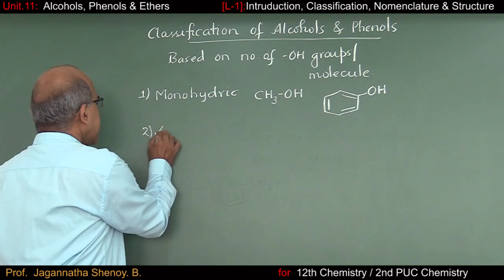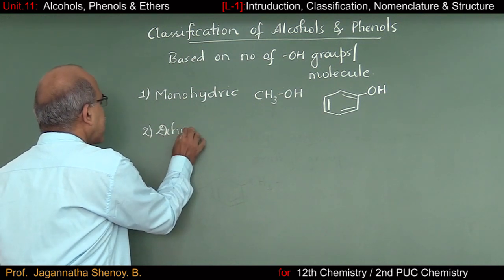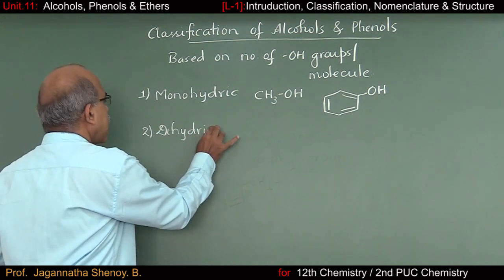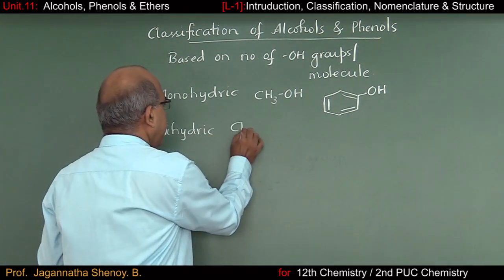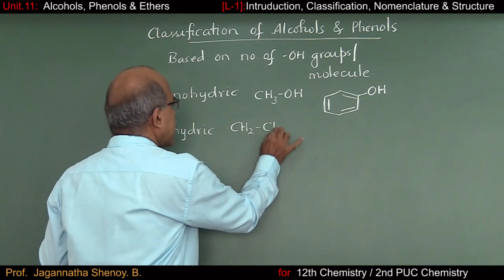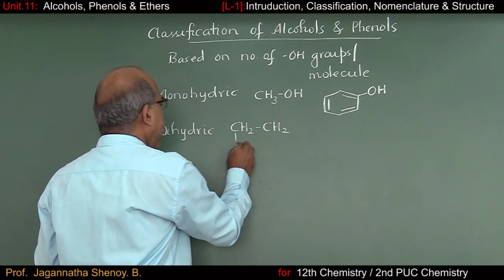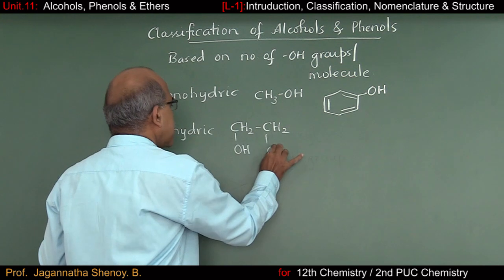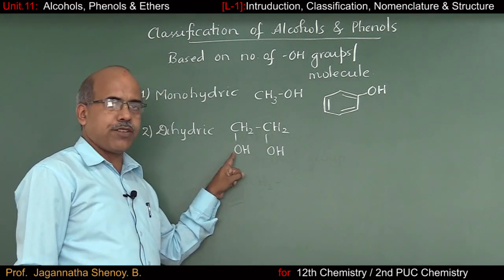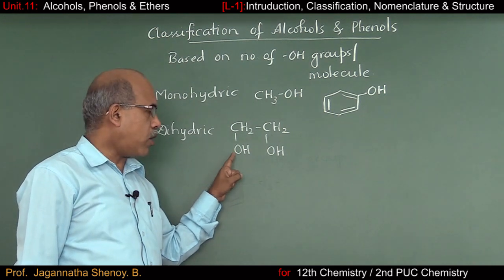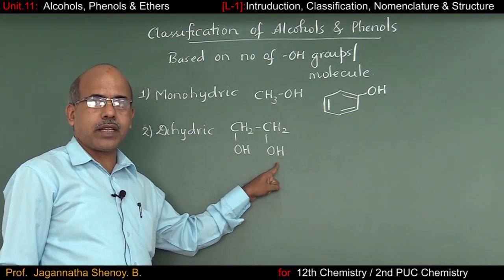The second one we consider is dihydric alcohols and dihydric phenols. The best example of dihydric alcohol is OHCH2CH2OH. The common name of the compound you are going to study is ethylene glycol.